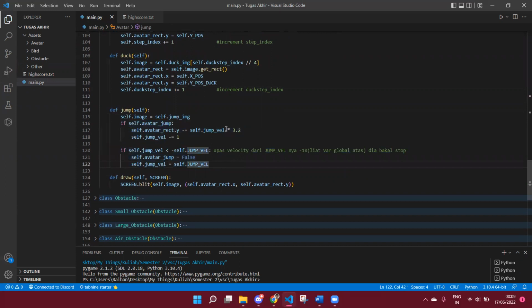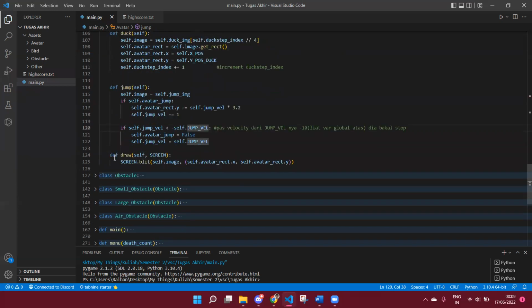And then this is the logic of the jumping. The first is the Y position of the player. It will go up, and then also it will reduce the velocity so that it will go down. And if the player's velocity is lower than the jump velocity here, it will stop and will not go under the ground.